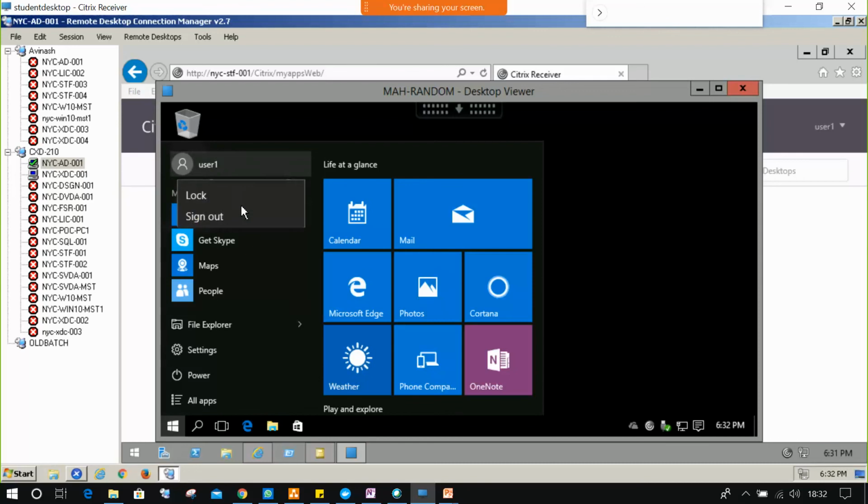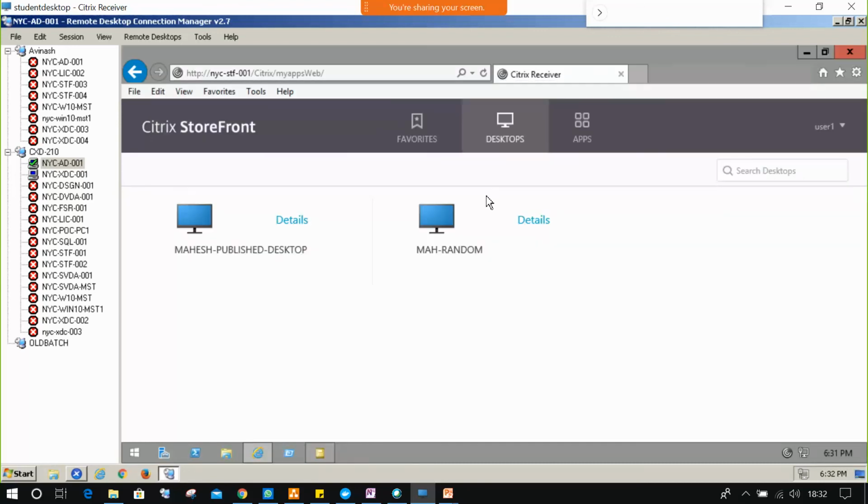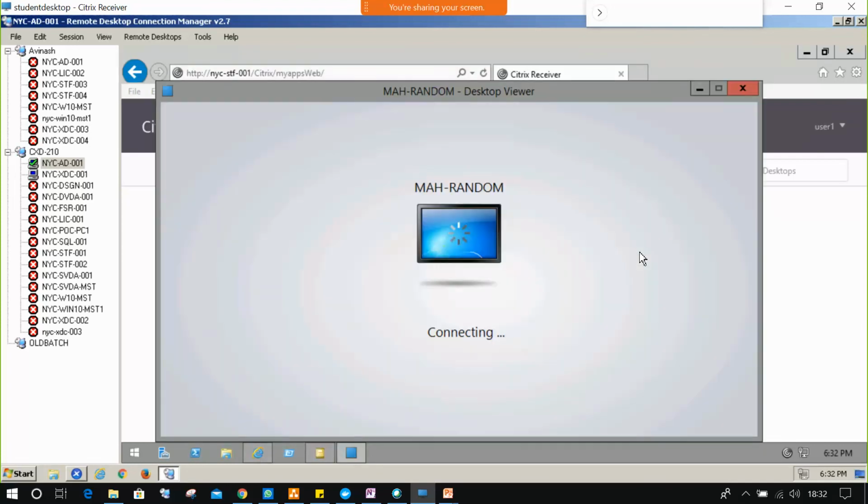We can sign out here. Again, we are launching the random machine. Now you can tell me which machine I will connect to, 11 or 21? 11. Okay. You can check.